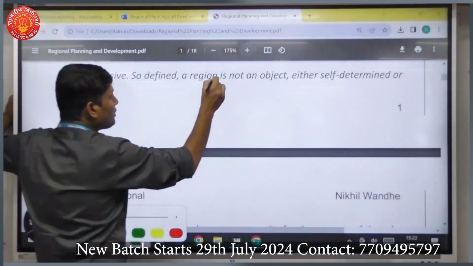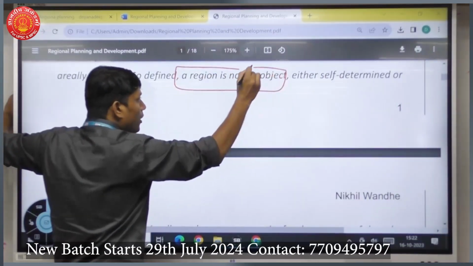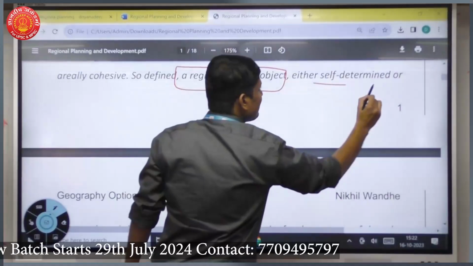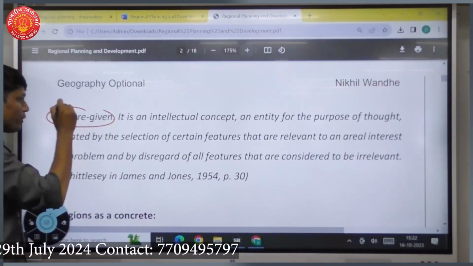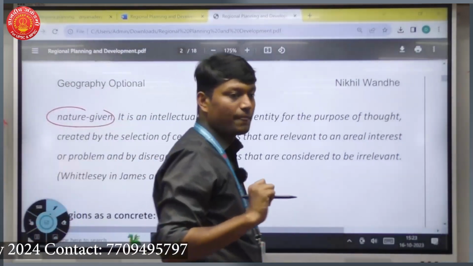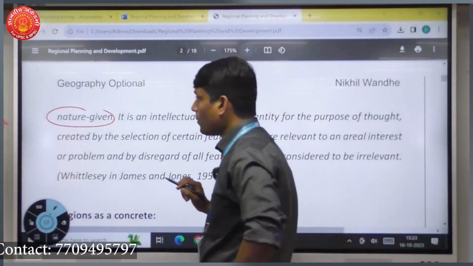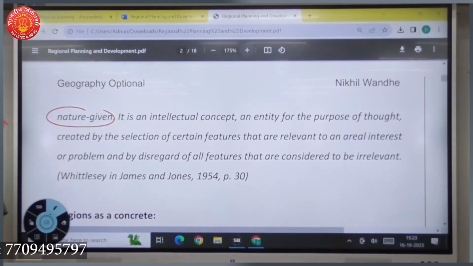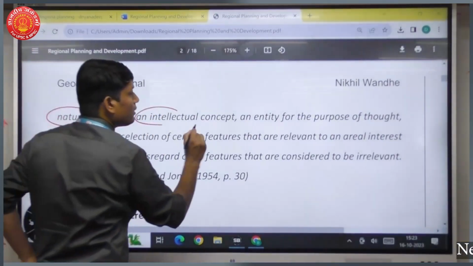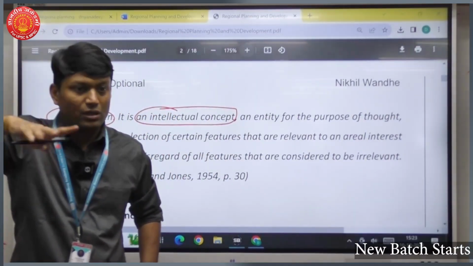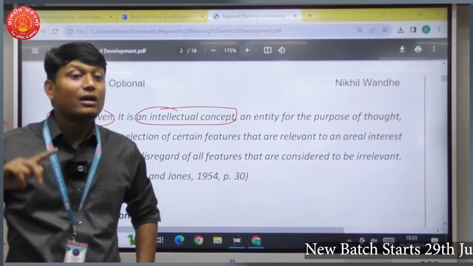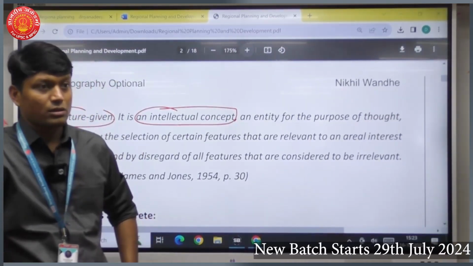So defined, a region is not an object, either self-determined or nature given. Did you get the statement? A region is not an object, either self-given or nature given or self-determined. It is an intellectual concept. That is what I initially said. Naturally exist करतो का region? नहीं. आपोआप तयार होईल का? नहीं. It is coming out of our mind.